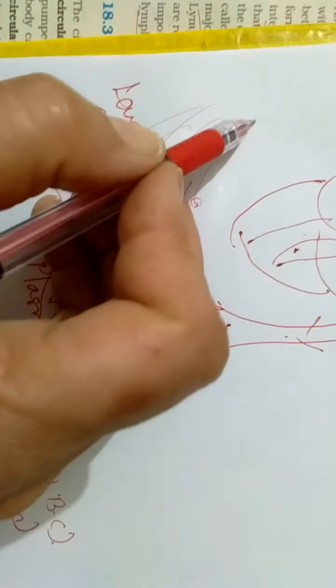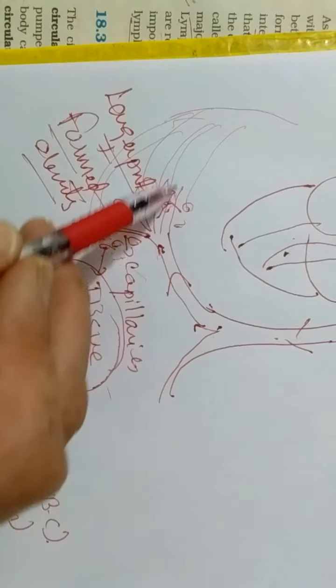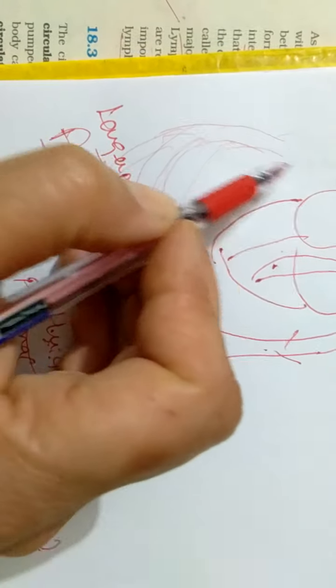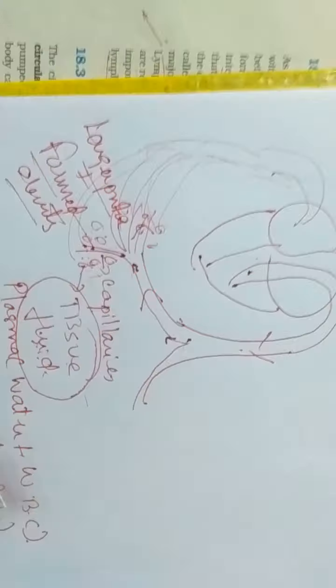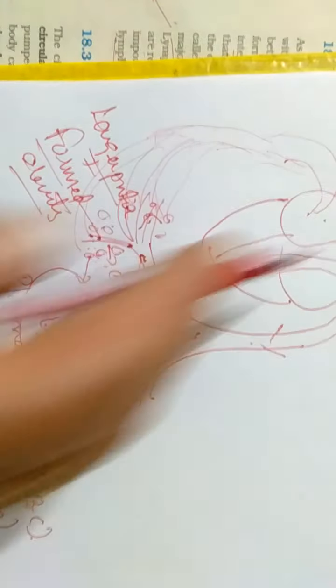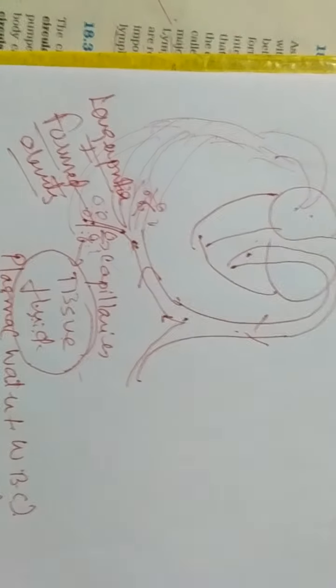Venules will carry the deoxygenated blood, and all this deoxygenated blood from the venules will become veins, and veins will become vena cava, larger veins, and then it will open into the right auricle. So this is a symbolic representation. So deoxygenated blood is carried back, and then it is poured into the right auricle.